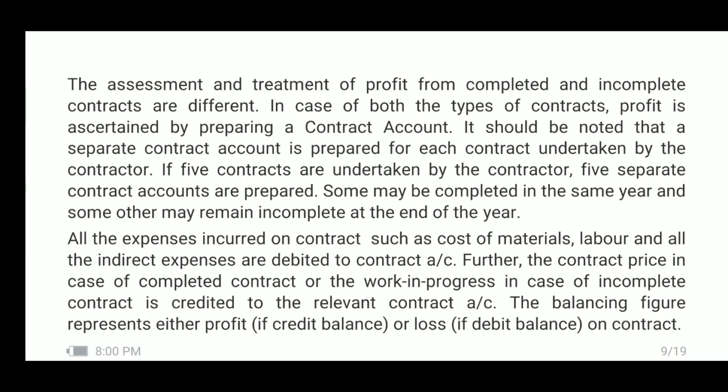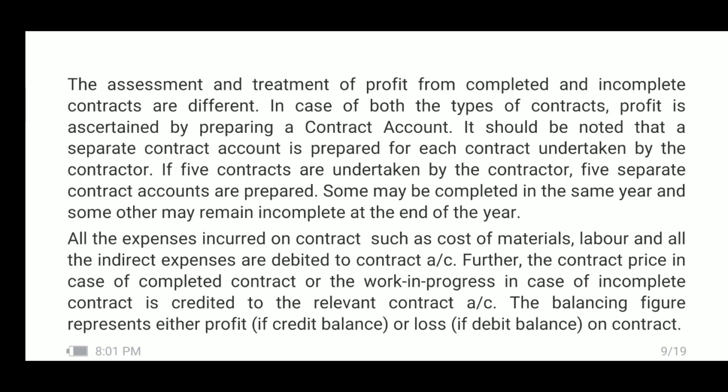All the expenses incurred on contract, such as cost of materials, labor and all the indirect expenses, are debited to contract account. Further, the contract price in case of completed contract, or the work in progress in case of incomplete contract, is credited to the relevant contract account.